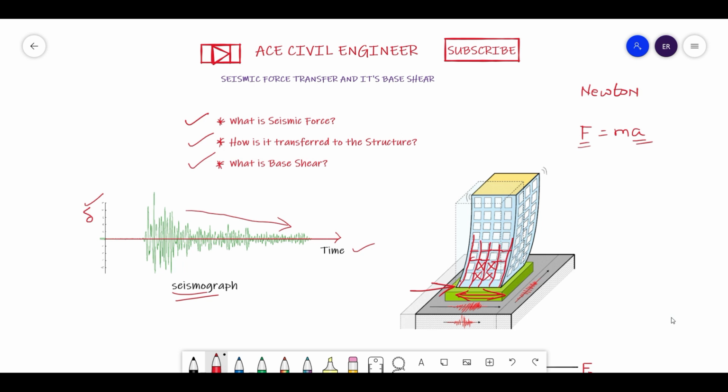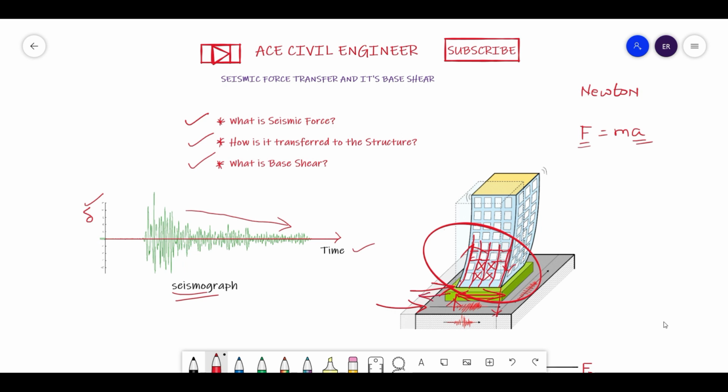The load gets redistributed within the whole structure, and then it is transferred back to the column. When the column takes that load back, what happens, friends? Due to this sudden sway, you will see some compression, and that compression load is transferred into the ground, and here there will be some pulling force, which will be seen in the ground. So finally it is transferred into the ground. This is how the transfer of seismic force happens within the structure. It is as simple as that: the force comes through the foundation and goes back through the foundation. I hope you understood this concept.